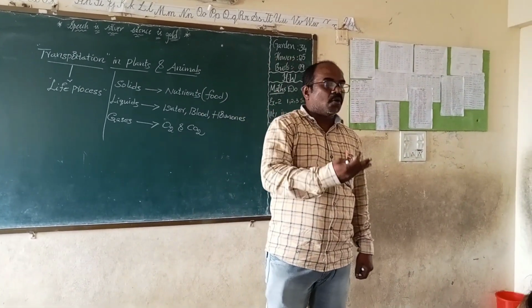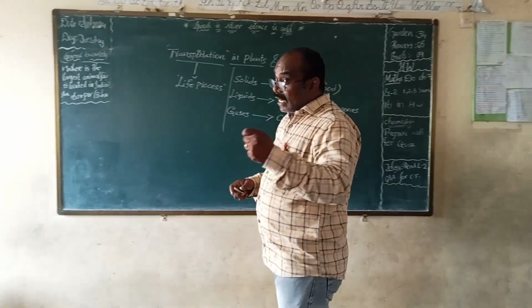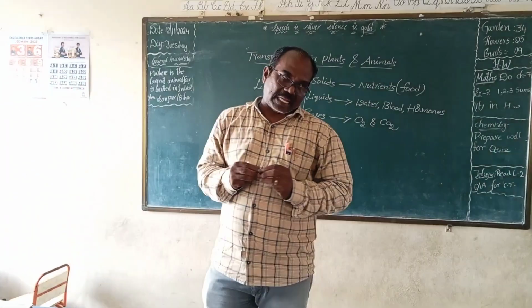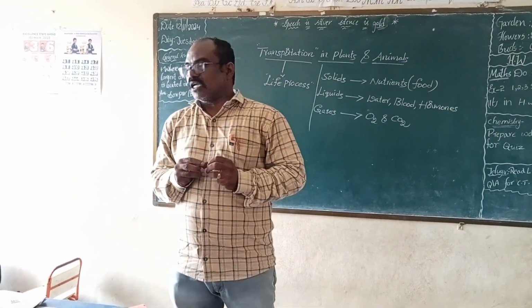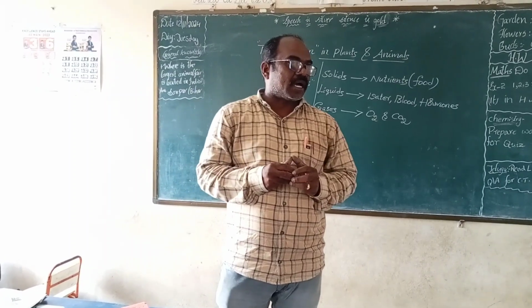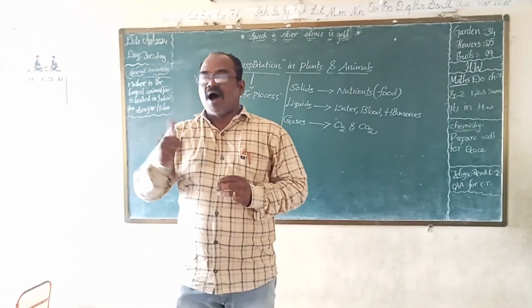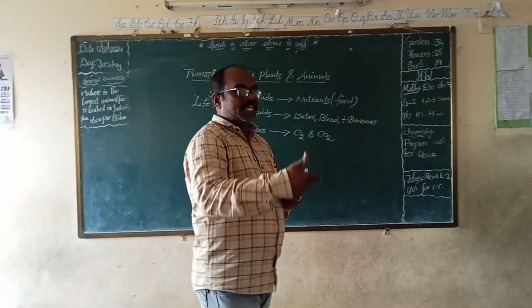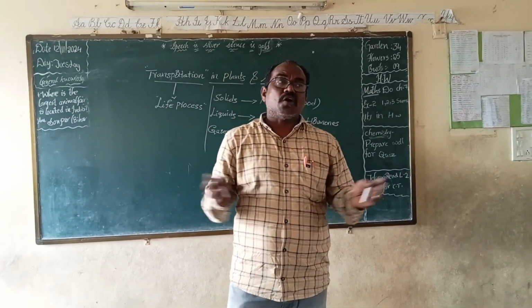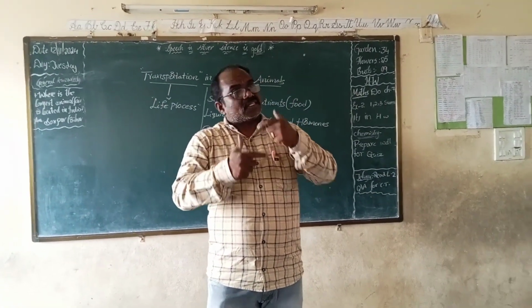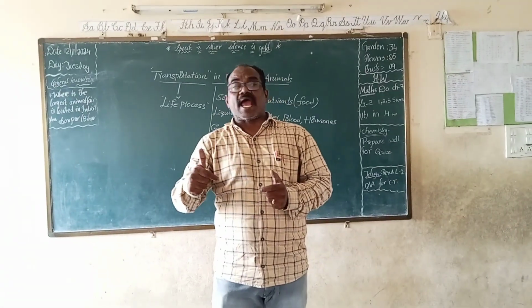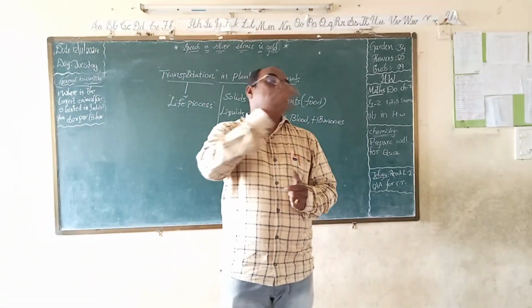It is also essential in single cellular organisms like amoeba, paramecium, bacteria, etc. So this process is essential in all living organisms from microbes to human beings.